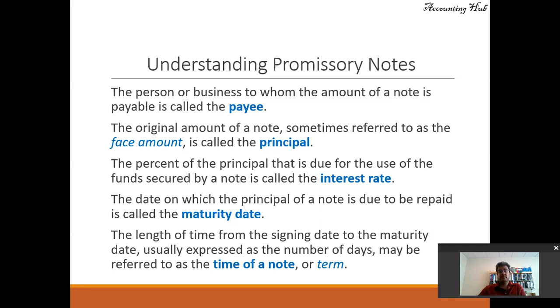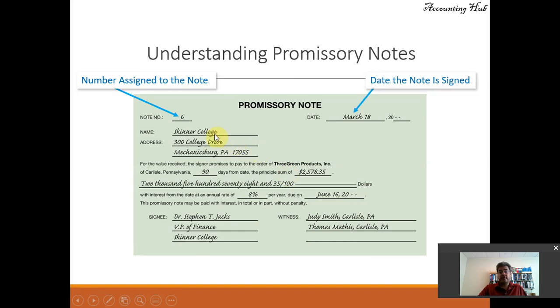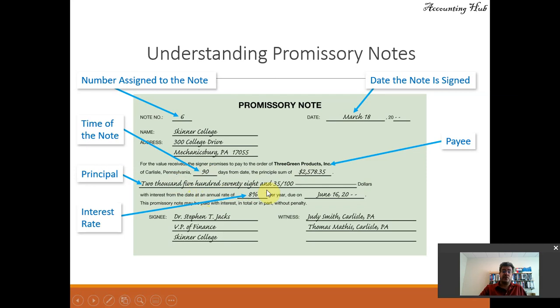So let's go here. This is a promissory note. It shows the number assigned to the note, the date, the time of the note, how many days. Usually a promissory note is based on days. Then the payee, the principal, $2,580.35, the interest rate, and the maturity date.